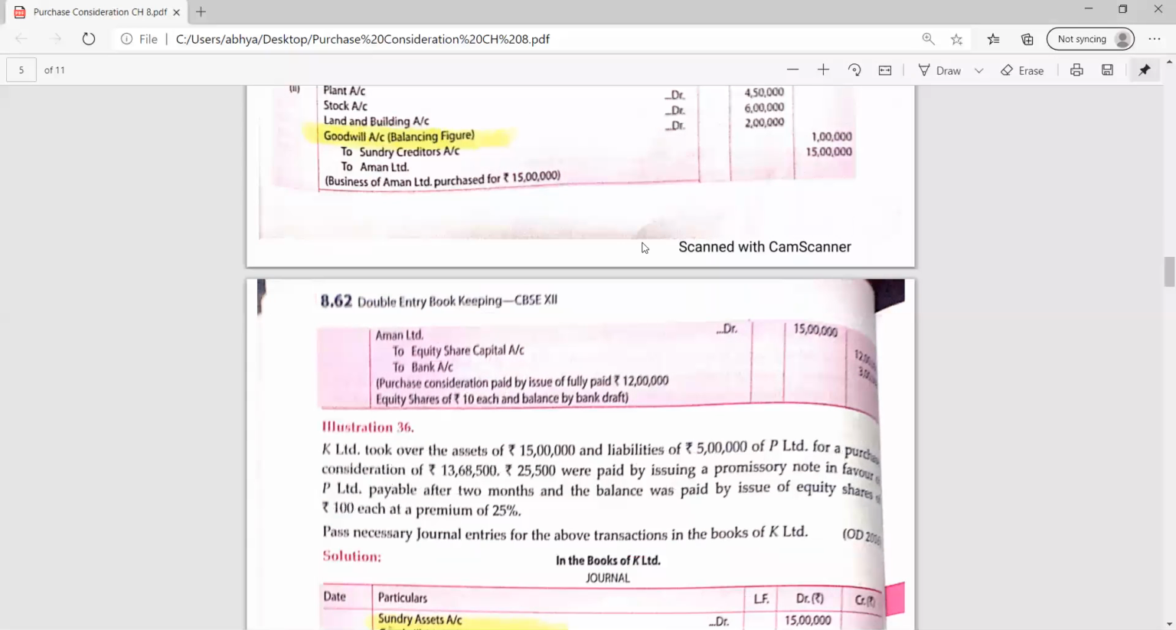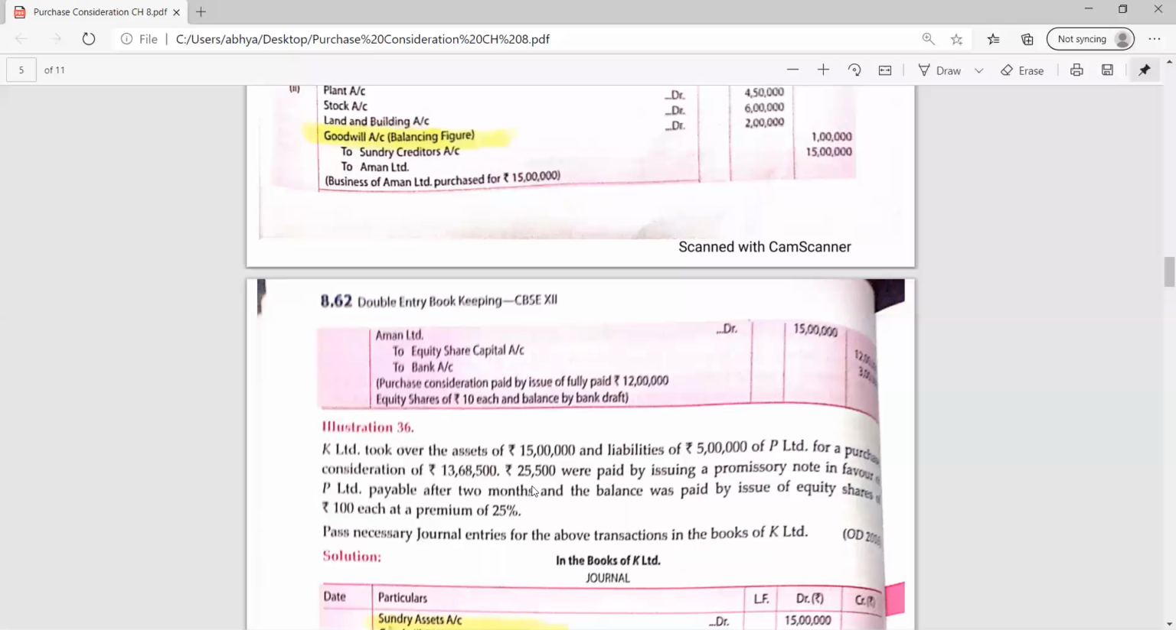In such types of questions, first of all you have to find out who is the vendor here, because sometimes instead of writing the vendor name, students write the buyer name, and that will make your whole question wrong. K Limited took over the assets. And if assets are given individually, then you have to write the individual names of assets. The same is for liabilities. K Limited took over the assets of rupees 15 lakh and liabilities of rupees 5 lakh of P Limited.